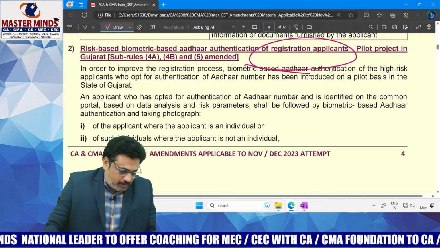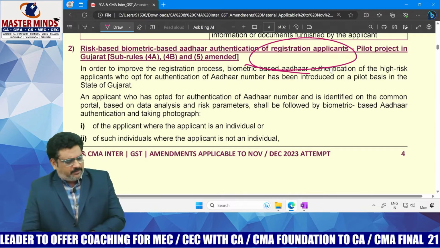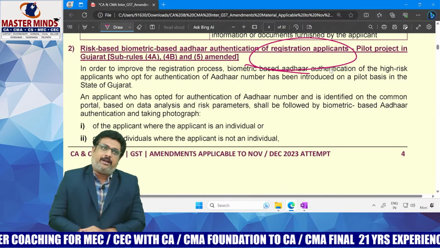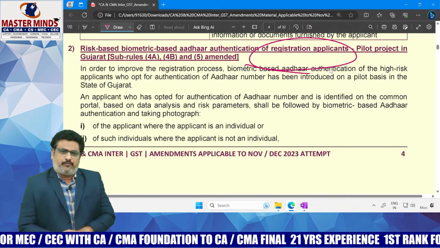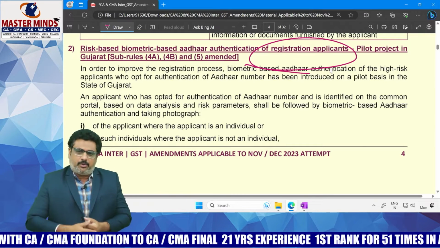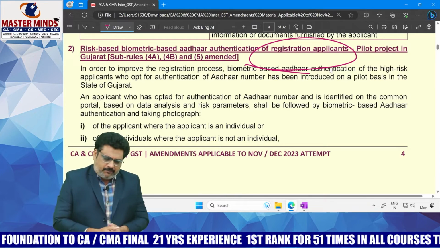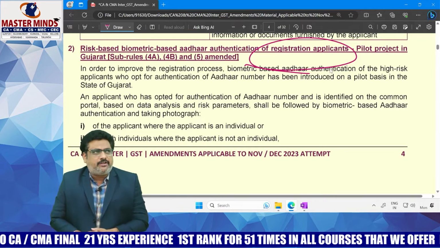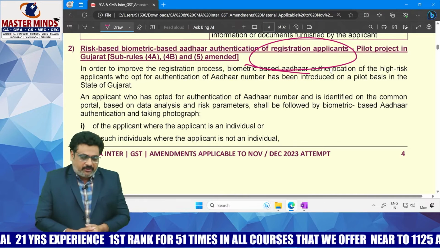Now, what is the existing provision with respect to this Aadhaar authentication? Generally every applicant, if not specified under section 25(6)(d), that is, some exceptions like foreign individuals, for whom there is no need to link the Aadhaar, except those people, every applicant, while filling Part B of GST REG-01, has to complete Aadhaar authentication within the next 15 days.